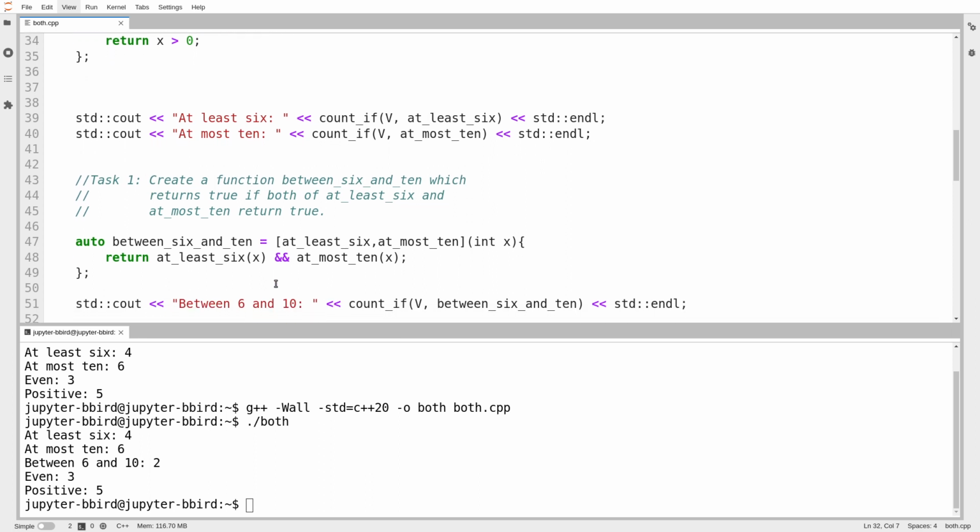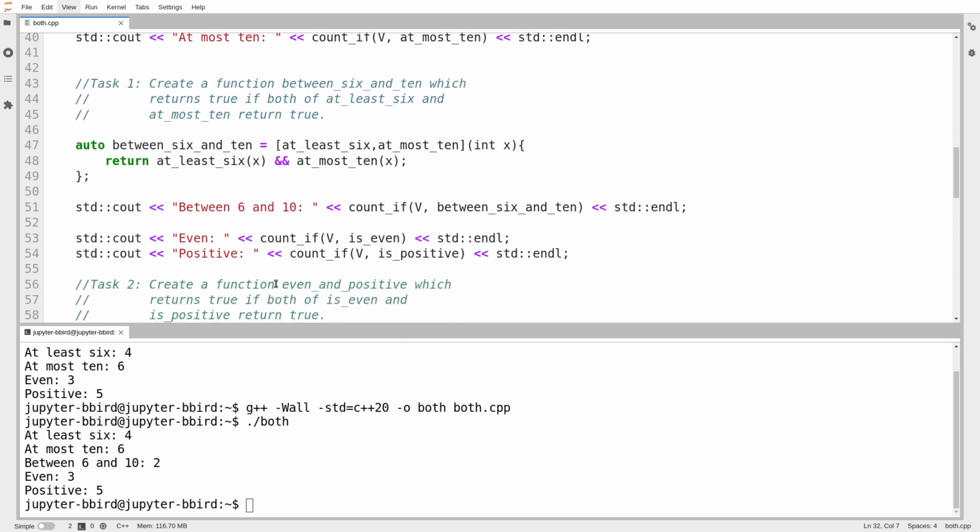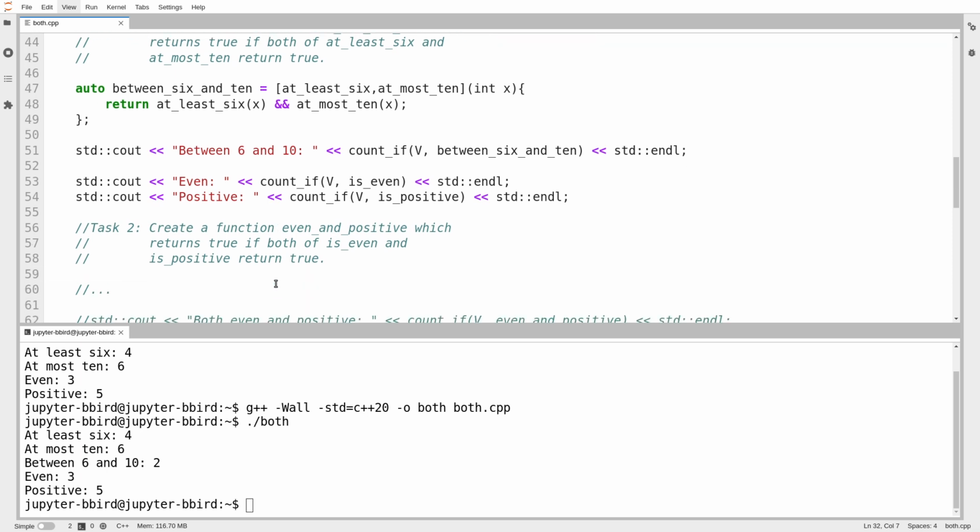You're always welcome to look at the posted code and try it out yourself. Okay, well, that's great. I did task number 1 just fine. Here's task number 2.